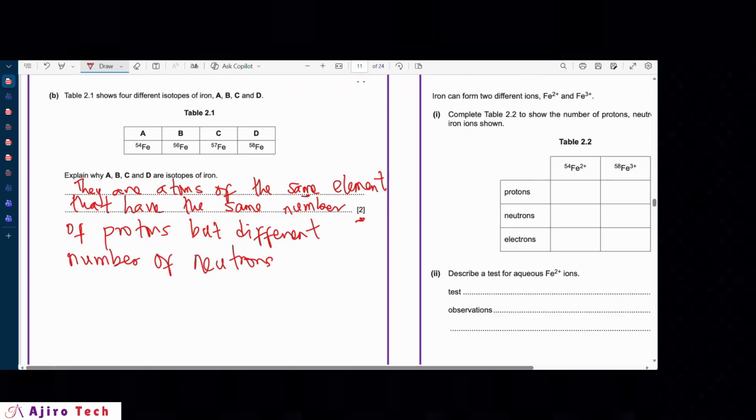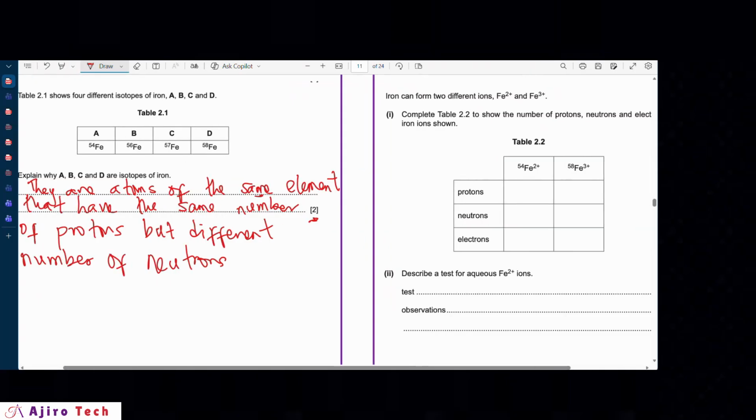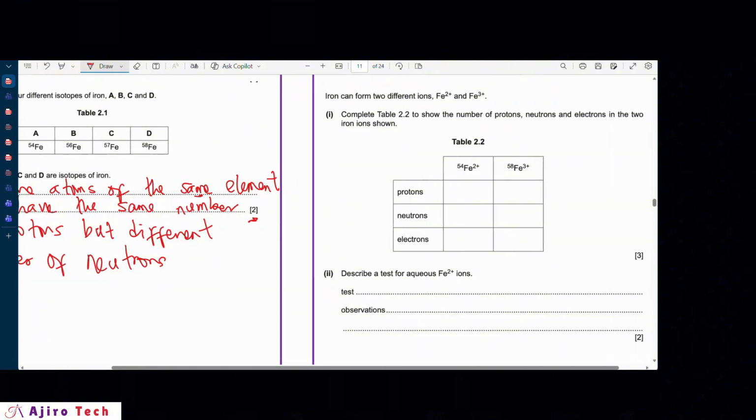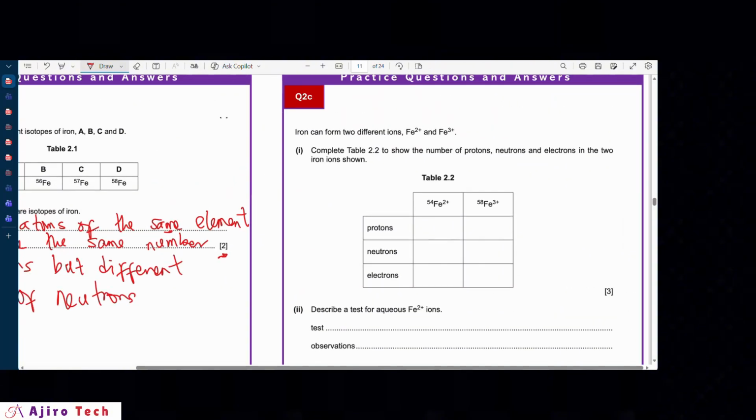You check the question, you see that they are all iron, they have the same symbol. However, their nucleon numbers are different. So we go to the next one here. It says iron can form two different ions, iron 2 and iron 3. Then you have to complete the table. So this is quite easy as well. So you know what the proton number is. You have to check the periodic table for iron.